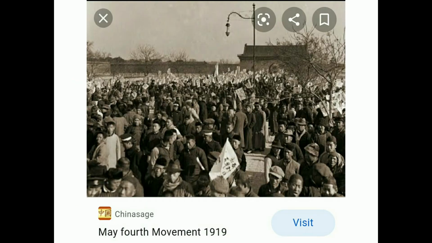This is the picture of the May 4th movement. The same picture was there even in your textbook. This is the angry demonstration of the people of China.